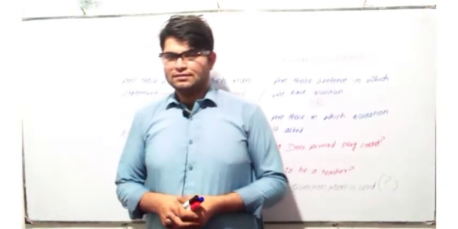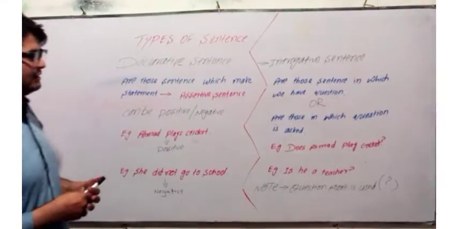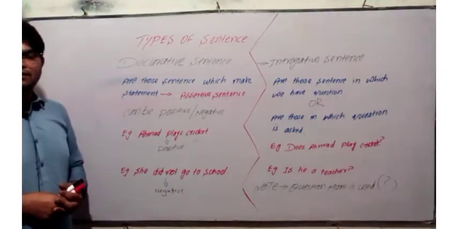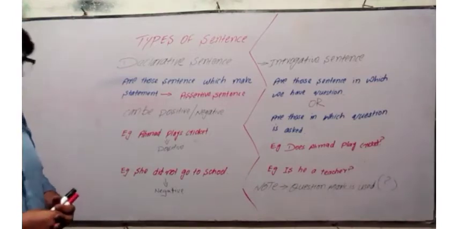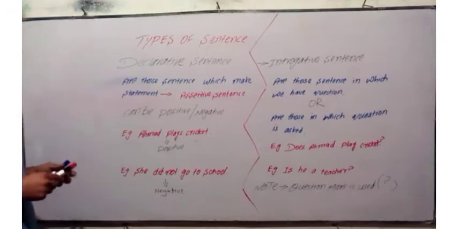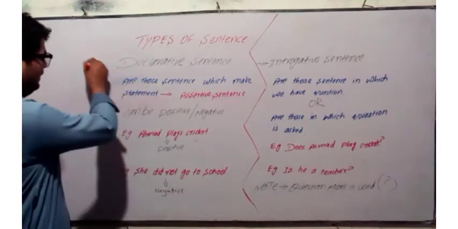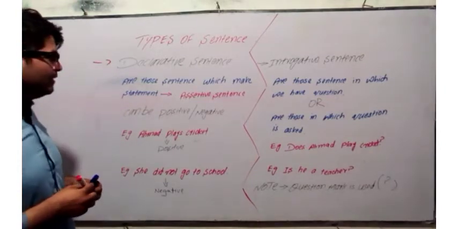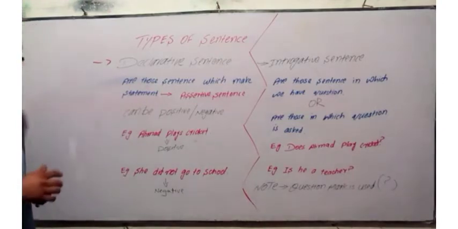So dear students, if you look at the types of a sentence, we have 5 main types of a sentence. 2 of them are written here on the board, which will be explained right now. So the first type that we have is the declarative sentence. In this sentence, the basic and particular definition is that all those sentences